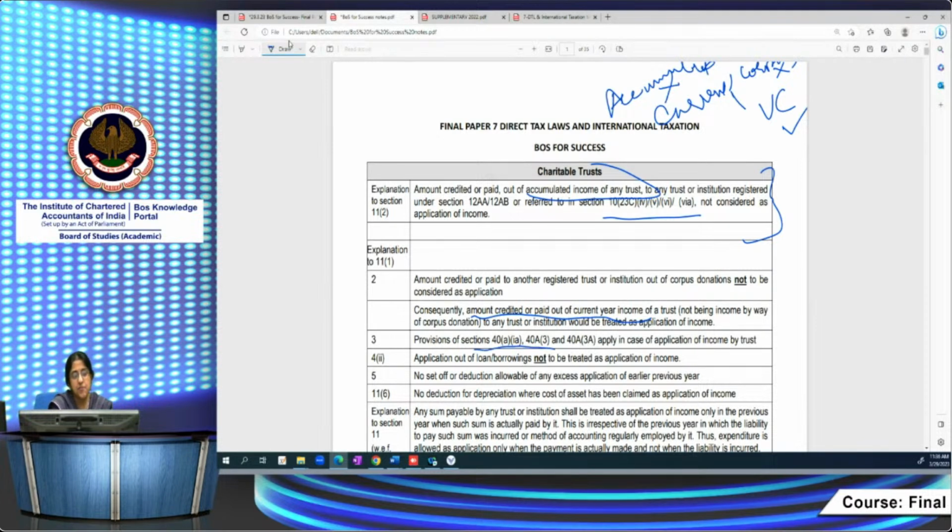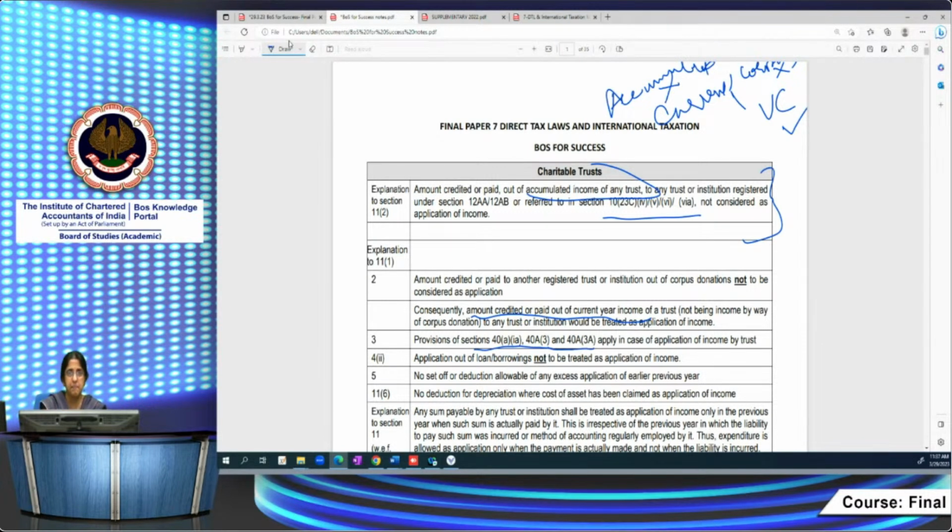Then the provisions of 40A(1)(a), 40A(3) and 40A(3A) apply in case of application of income by a trust. Okay, normally a trust is a special scheme, but now there are special provisions which state that the disallowance under 40A(1)(a) for non-deduction of tax at source would apply in case the trust has made any payment on which tax is deductible, but it has not deducted tax at source. In such a case, what is the normal provision? 30% will be disallowed in the current year. Later on, it will be allowed in the year in which the tax is deducted and paid. So that will apply in the case of a trust also.